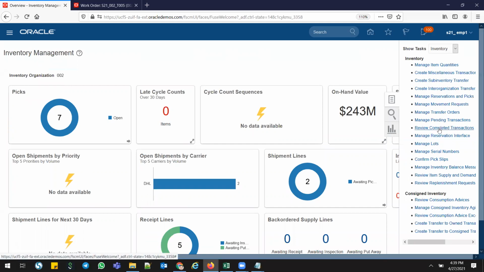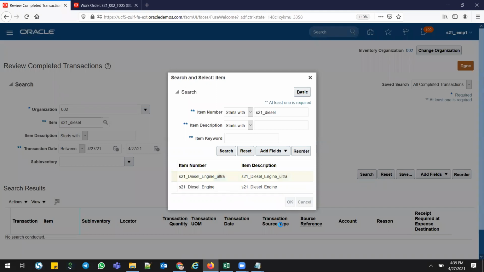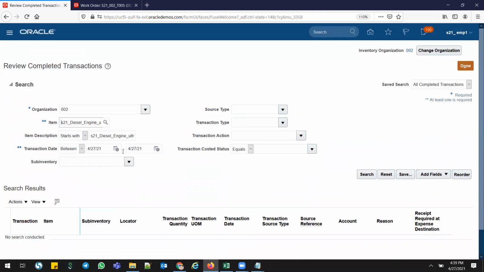There is something called review completed transactions. See the review completed transactions. If you want to see this item number, S21 diesel engine ultra, this is my part number. There's nothing but material transaction in EBS terminology. Select this part number. This is my latest one. And which date to which date, you can select that. Or if you know the source type, transaction type, everything is the same as the material transaction form in EBS. And the search options are also the same as in EBS. Click search.